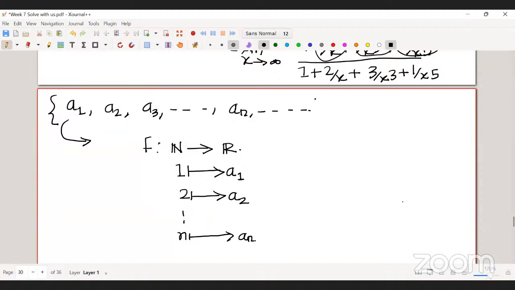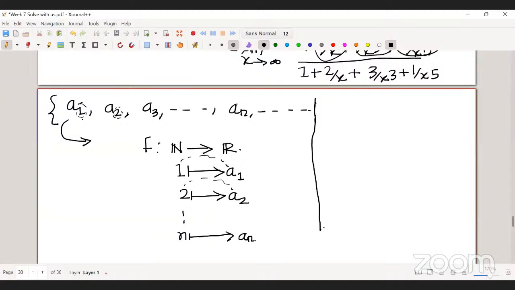So sir, this simply means that the first element will start from 0 or 1, and that's why we are starting from the natural set. Is it so? Yes, it completely depends on the index. As you can see, you are starting with 1. The first index is 1, the second index is 2. That's why the image of 1 is A1 and the image of 2 is A2.